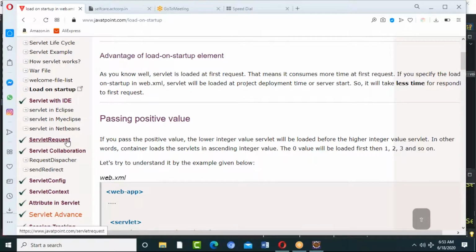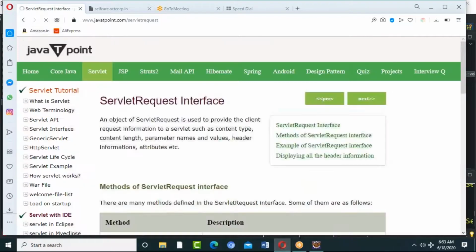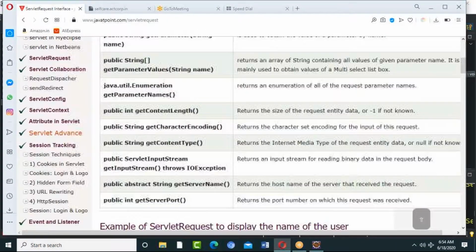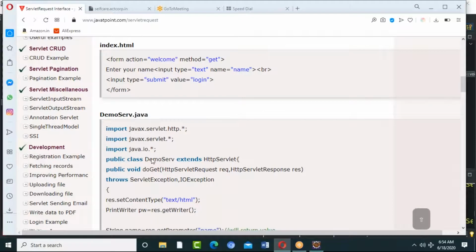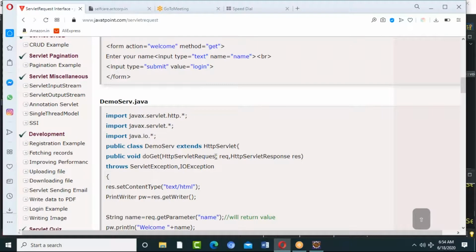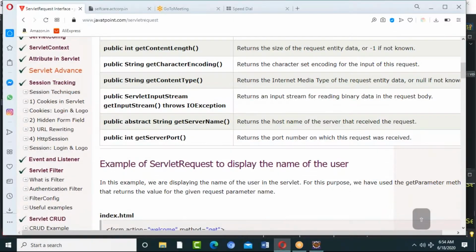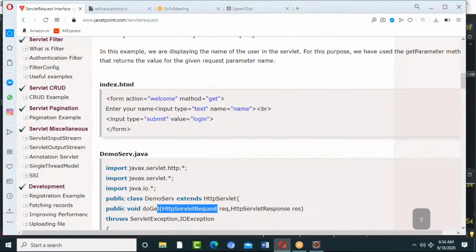These objects are useful in your application. That's the reason we'll be discussing them. The request object is used to get the parameters from a form. If you have an HTML form and you want to read what is coming as part of the form, then I need that request object. It might be a general request or an HTTP servlet request. Basically, the request object's purpose is to read the values coming as input, and on that we can perform some operations.